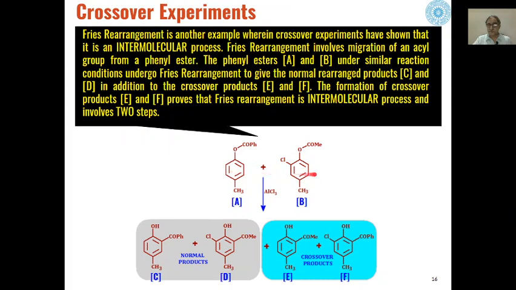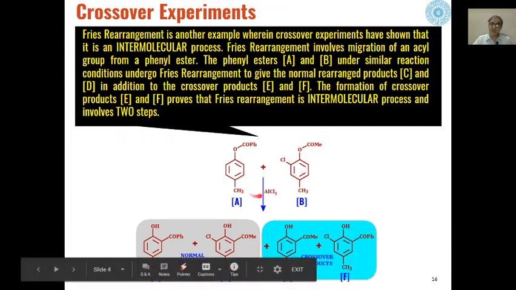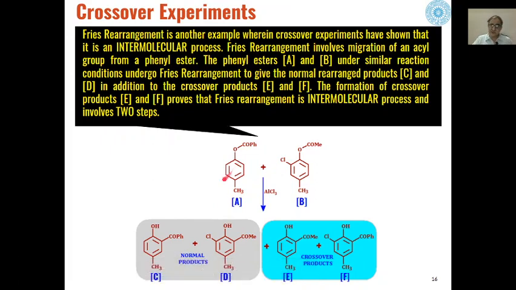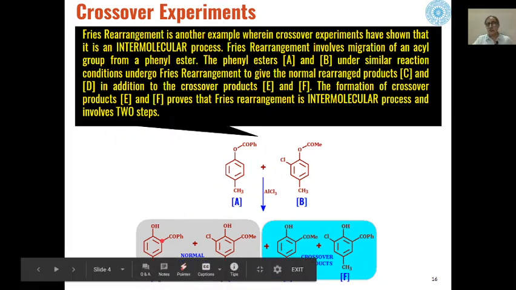All other parts are the same, and this ketone has phenyl and this has methyl. So basically this group is to migrate to the ortho position. Acyl migration will take place from here to here, similarly from here to here, and we will get the rearranged products. This will give us this product, which is the normal product, and this will give us this product, which is also a normal product.